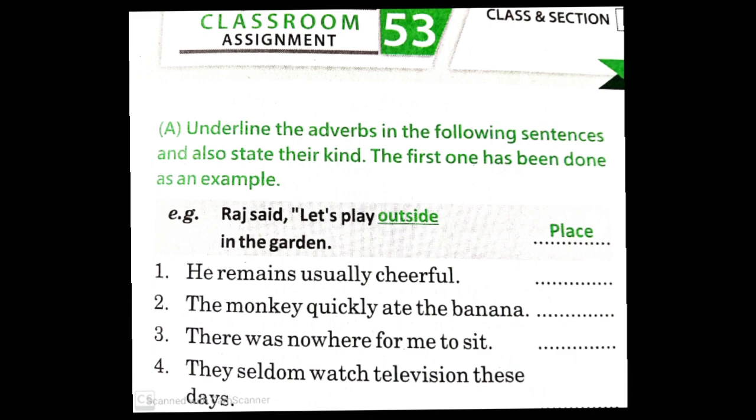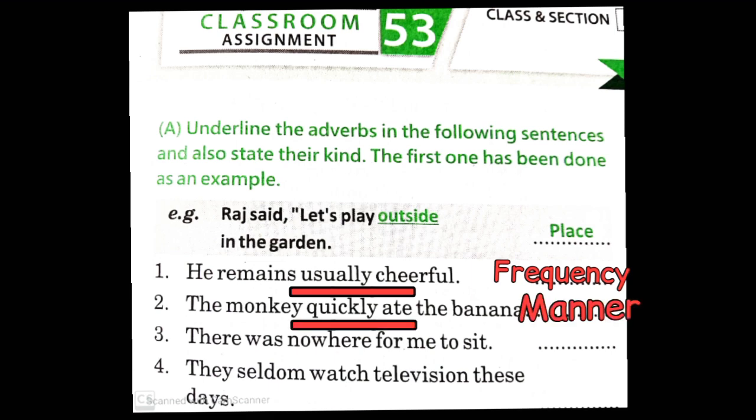Now it's time to do the practice. So let's start. The first question is, underline the adverbs in the following sentences and also state their kind. The first sentence, he remains usually cheerful. Here the adverb is usually, which is adverb of frequency or number. Sentence second, the monkey quickly ate the banana. Here the adverb is quickly and it is adverb of manner.